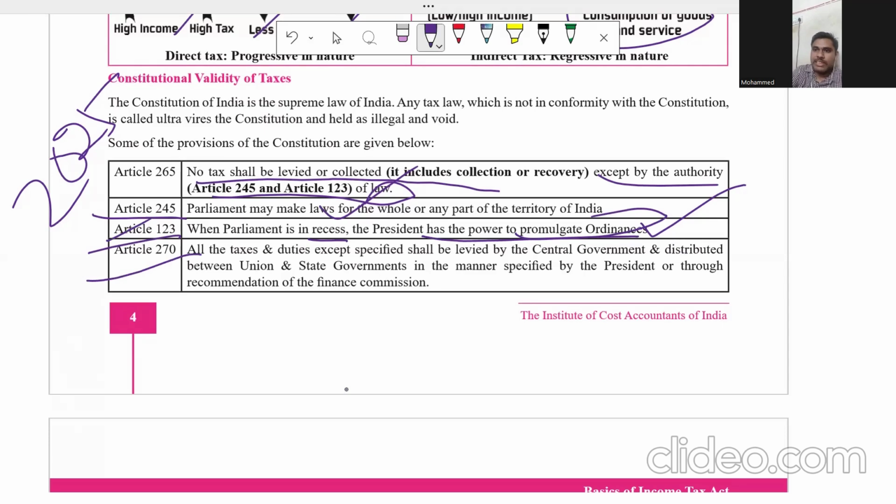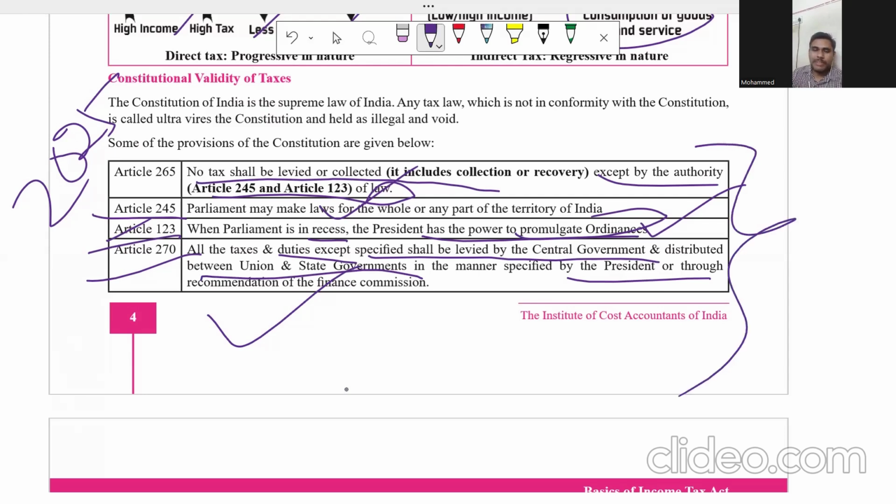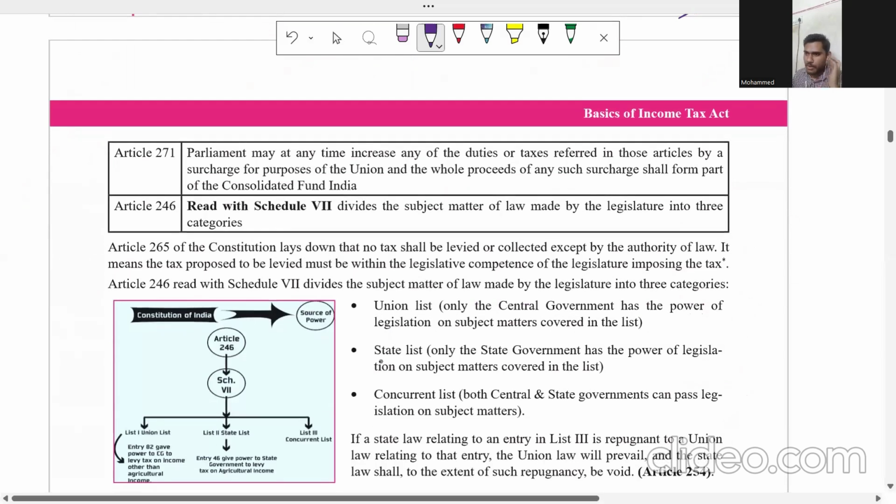Just one more, Article 270. All taxes and duties, except those specified, shall be levied by the central government and distributed between the Union and state governments in the manner specified by the President on the recommendation of the Finance Commission. The Finance Commission decides how the taxes collected from the people are to be distributed among the states, and it has been specified in Article 270. Nothing much, just remember it from the MCQ point of view, they may ask one question, that's it. And Article 271, just read.